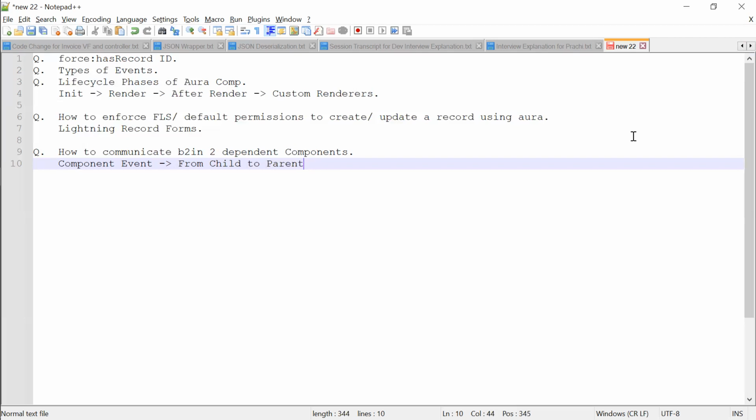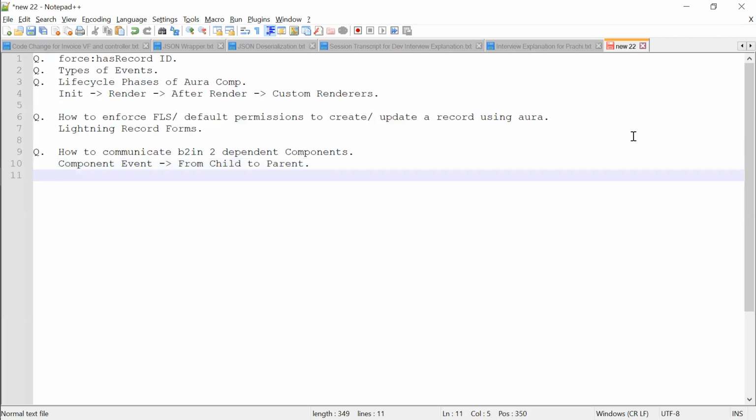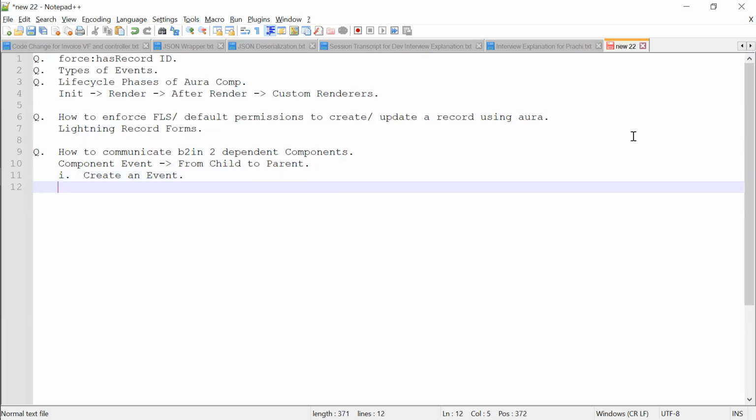So the steps will be: the first step will be create an event. Next step will be register the event with child.